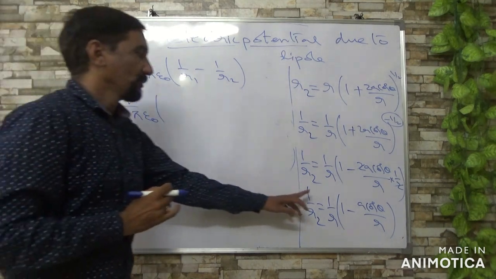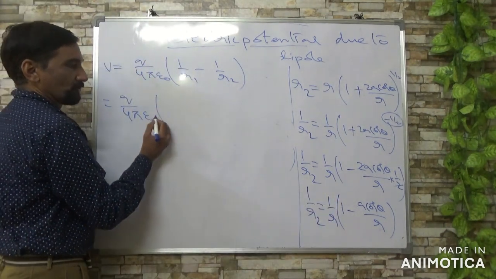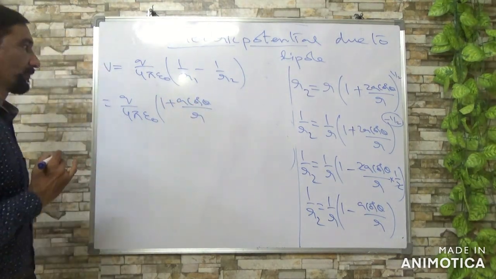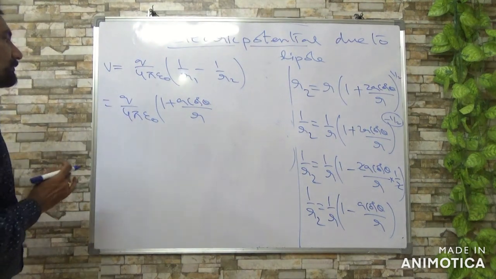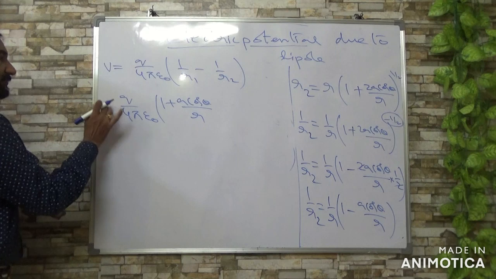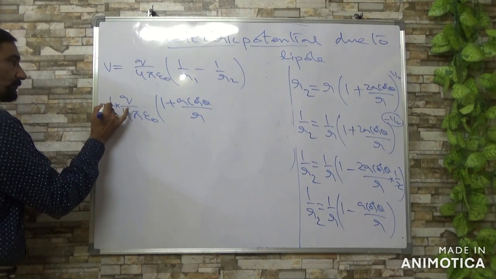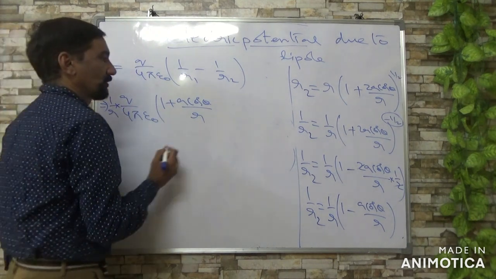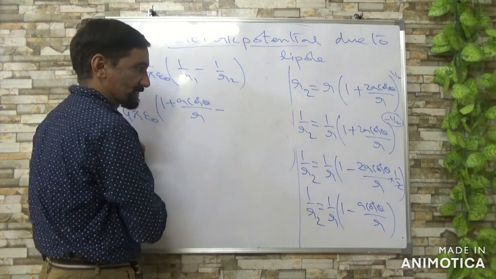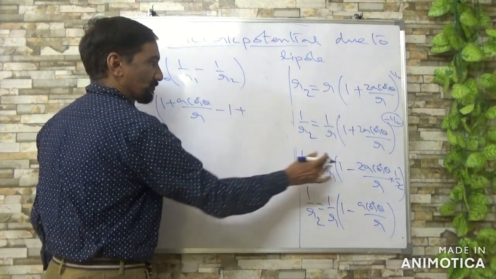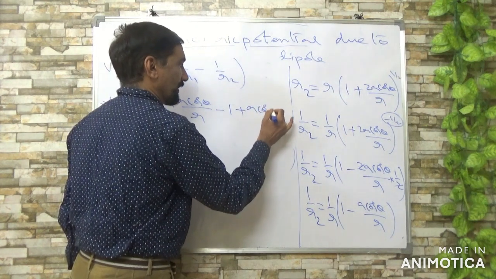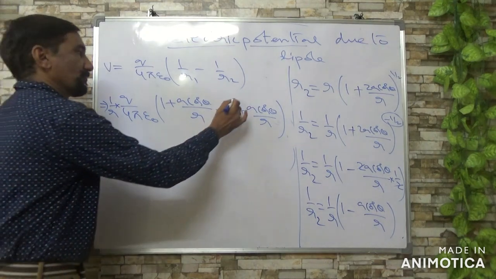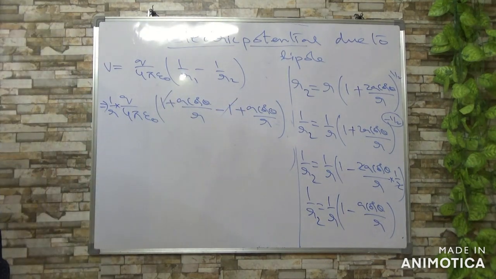In place of 1 by R1 you get 1 plus A cos theta by R, into 1 by R. Next, about 1 by R2, minus, minus 1 plus A cos theta by R. So the 1 and minus 1 get cancelled.